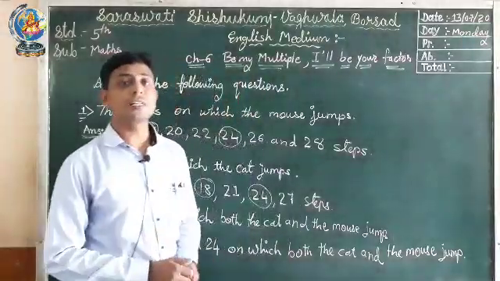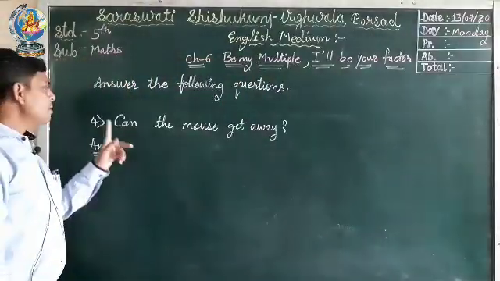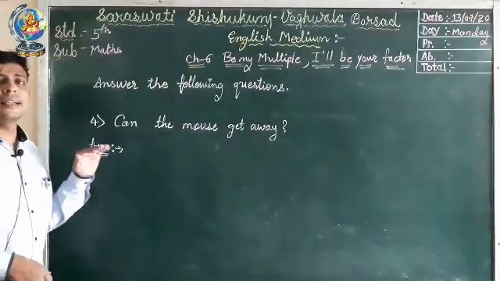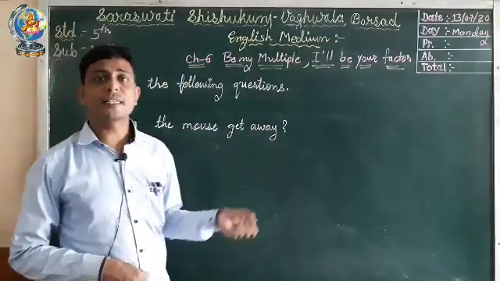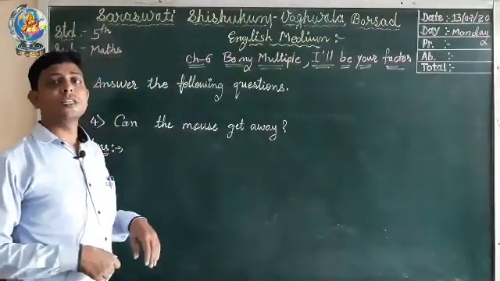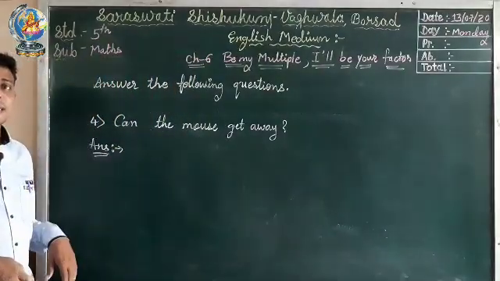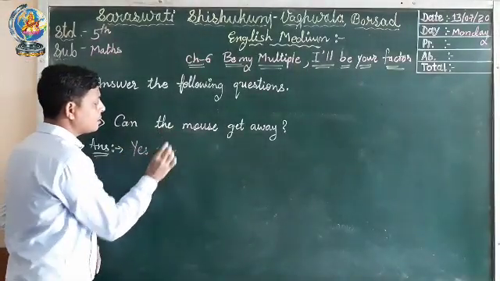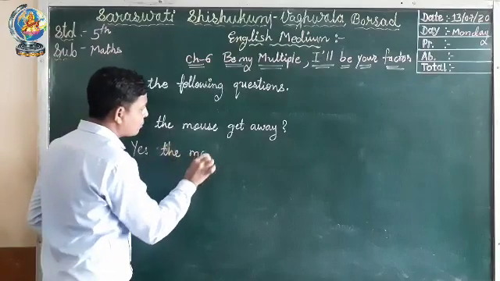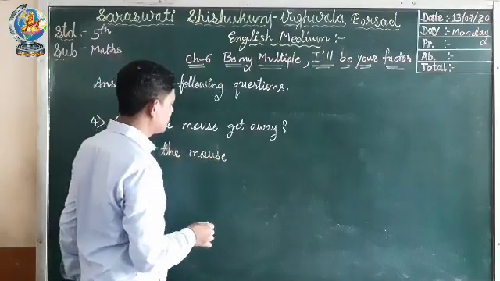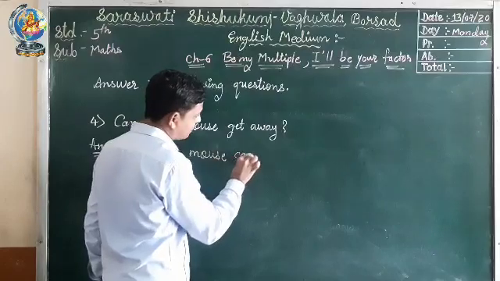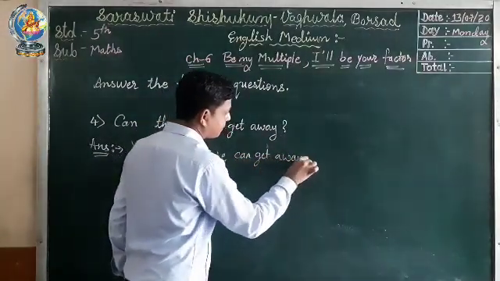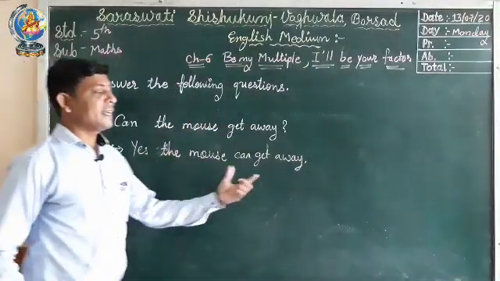Now we will go to question number 4. Can the mouse get away? We have seen that at the end the mouse reaches step 28 and it goes into the hole. So we can say yes, the mouse can get away. Yes, the mouse can get away.